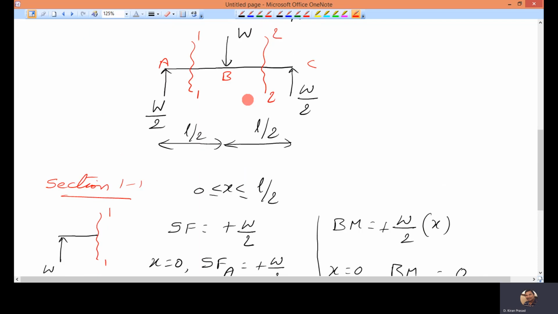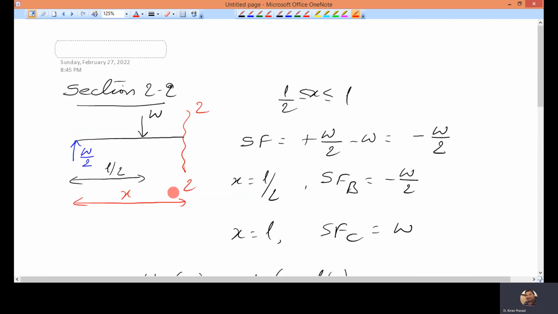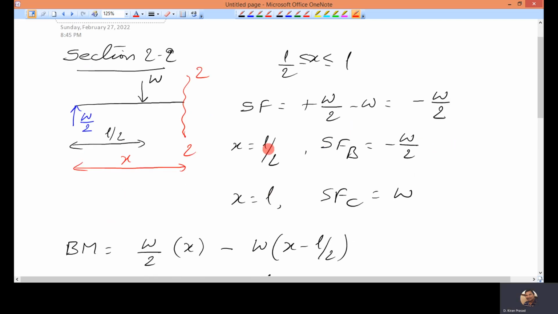Then go to the second section. Again, I am considering the left side part of the second section. This section is valid from L by 2 up to L. Shear force is net of all the forces. There are two forces here. One is W by 2, another one is W. Left side part means upward positive, downward negative. So W by 2 is positive, W is negative. So this is the shear force equation, valid from L by 2 to L. When I put x equal to L by 2, I will get shear force at B. When I put x equal to L, I will get shear force at C.